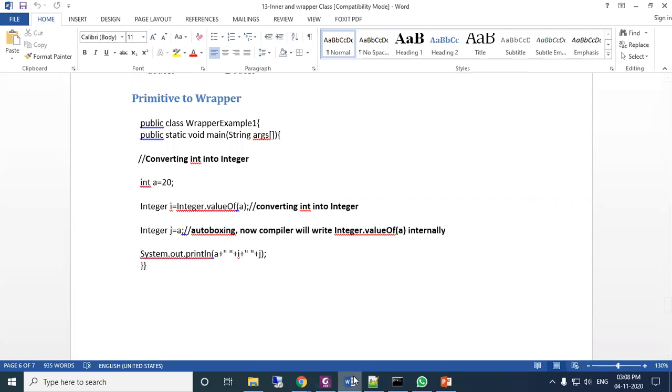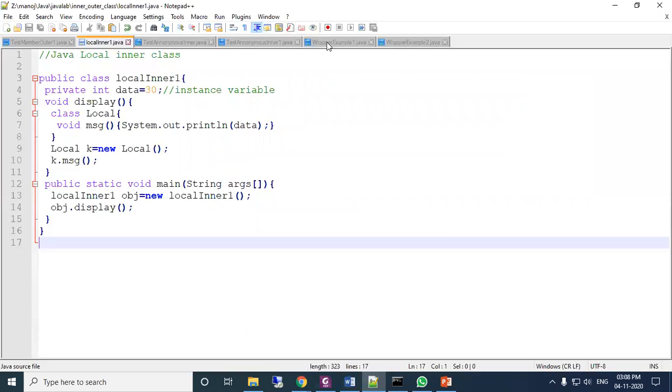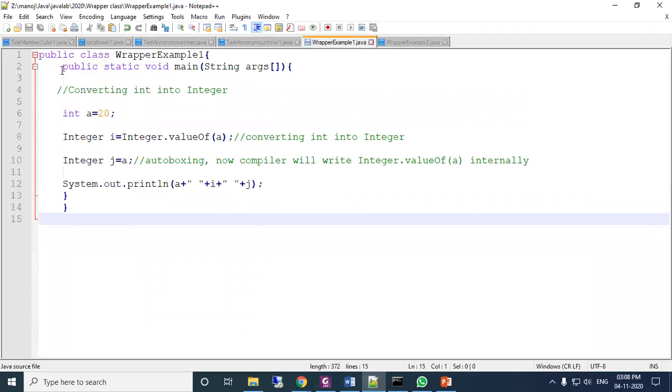So we'll see one example of a wrapper class. See this program. The program contains the main function, int a equal to 20. Here you see Integer I; the Integer wrapper class is used here.